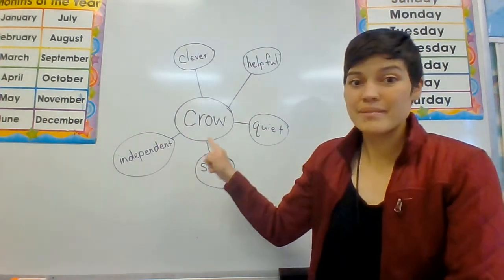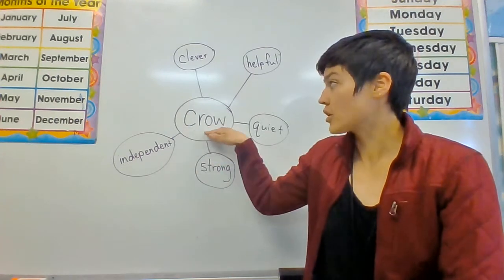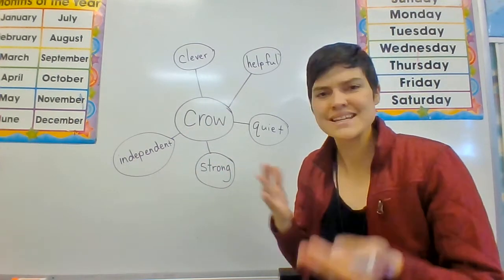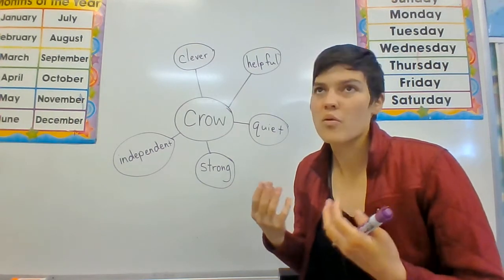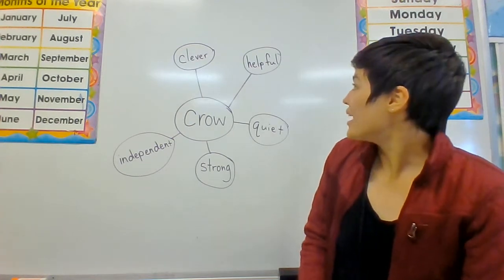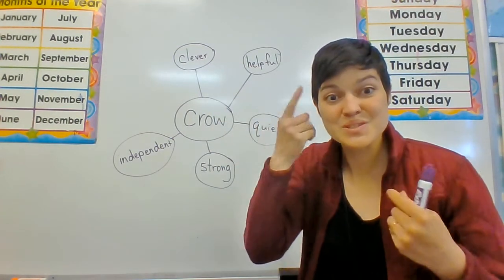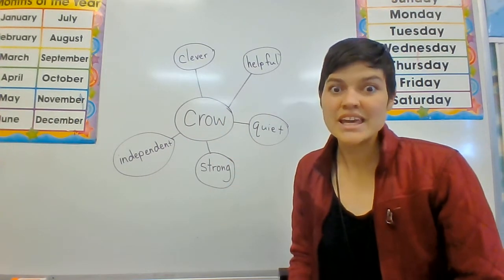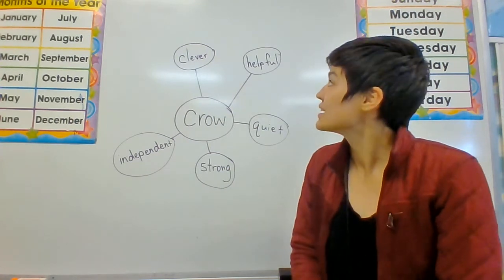So in the middle, I've written my topic. My topic is Crow. And I thought, what is he like? What is he like? And I think hard about the story. Well, I mean, he's clever. Clever means smart. He's smart or clever because he was able to solve a very difficult problem.